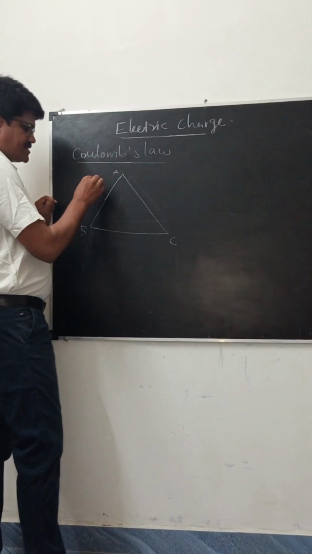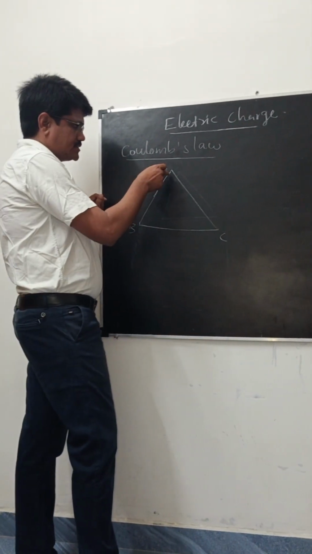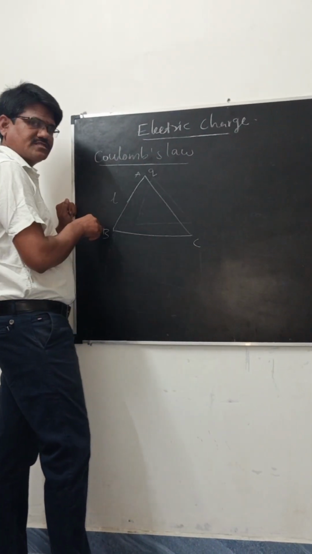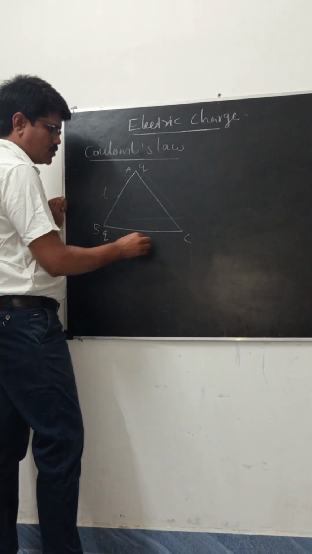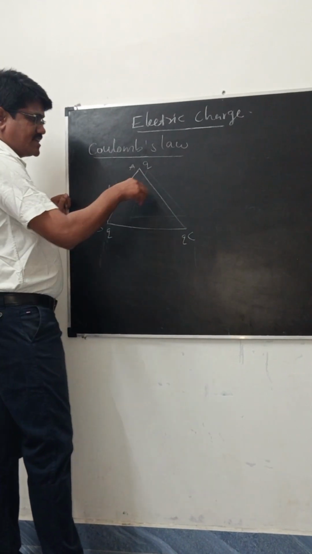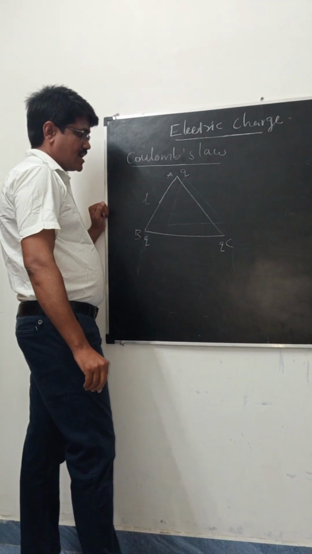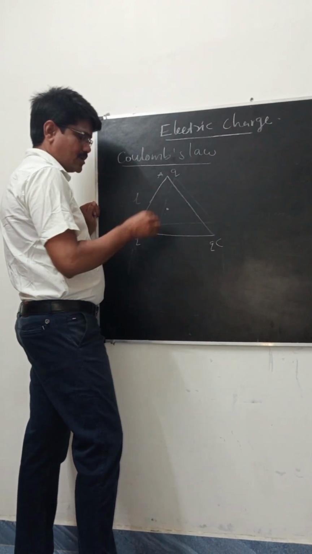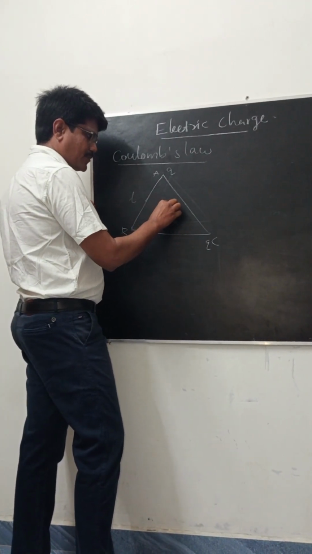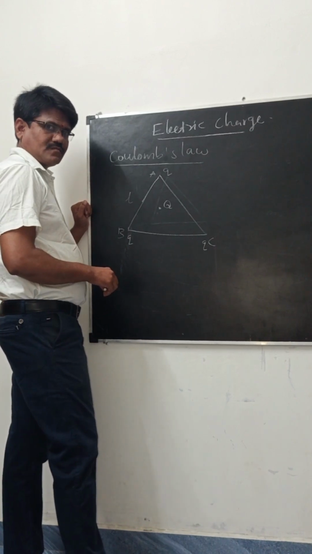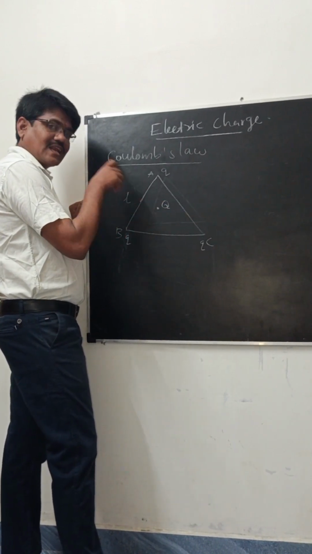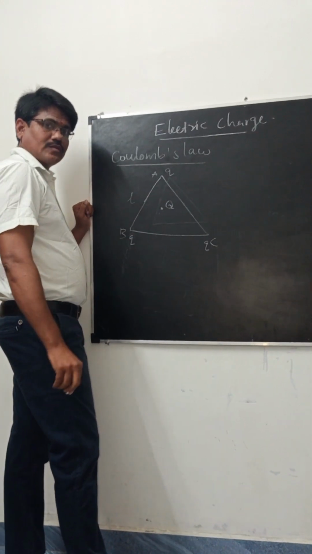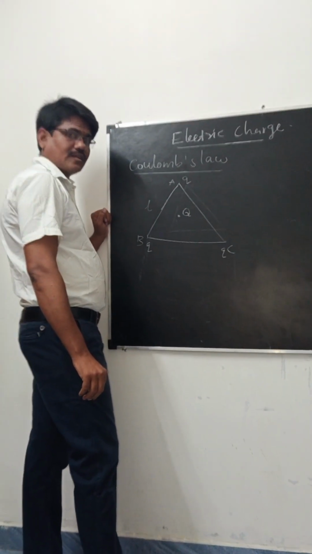The side of the triangle is L, and three equal positive charges q, q, q are placed at the corners of the triangle. And next, a capital Q charge is placed at the center of the triangle. Now we are going to calculate the net force at the charge capital Q.